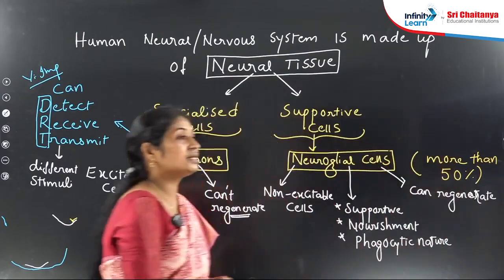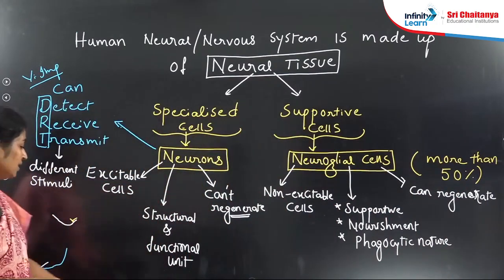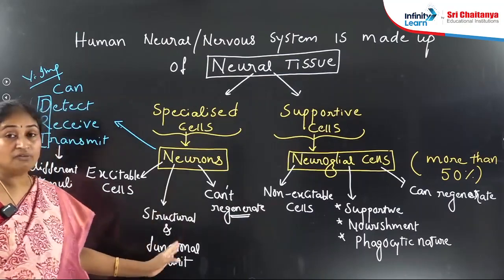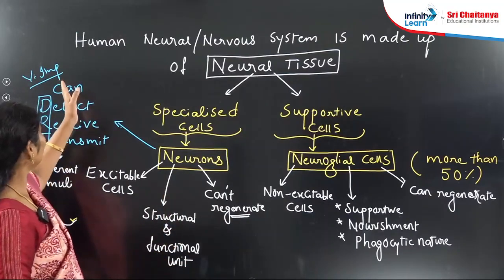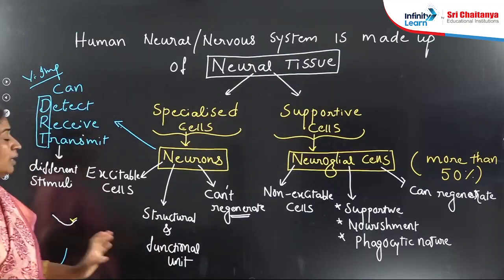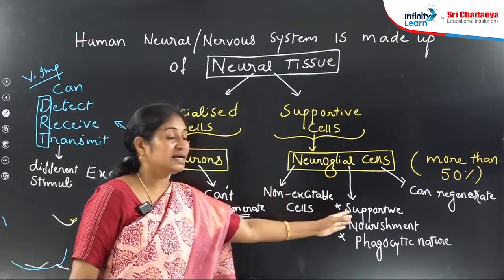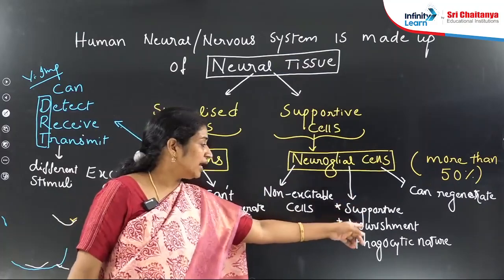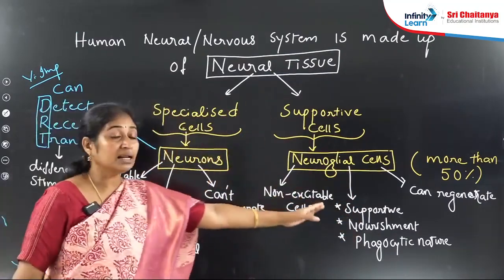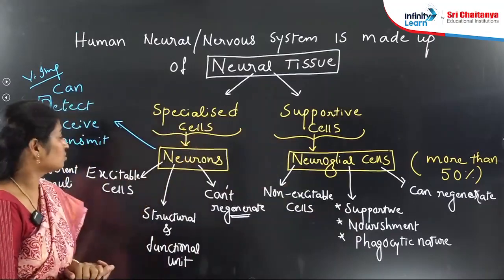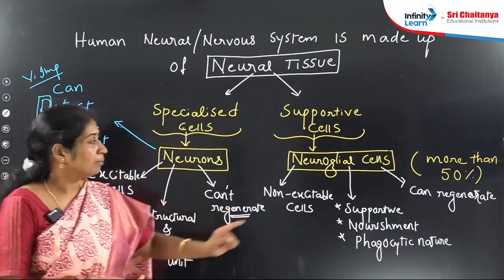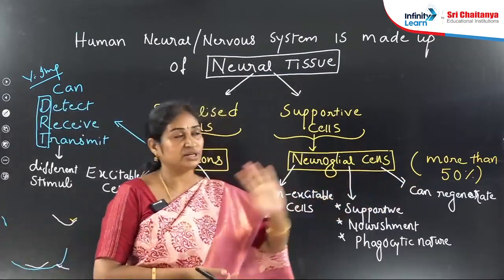The major differences between these two: one is excitable and the other is non-excitable. Neurons are the structural and functional unit because they have the capacity to detect, receive and transmit different stimuli. Neuroglial cells play an important role in support, nourishment or are phagocytic in nature. They support the neurons or can repair the neurons also. And the neurons' drawback is that they can't regenerate, whereas neuroglial cells can regenerate.